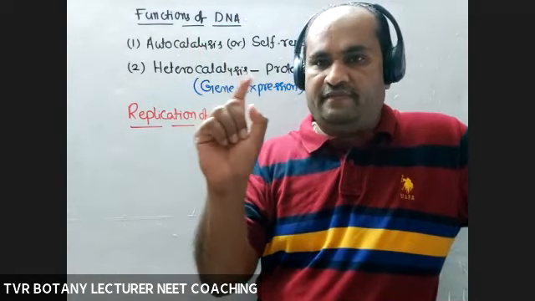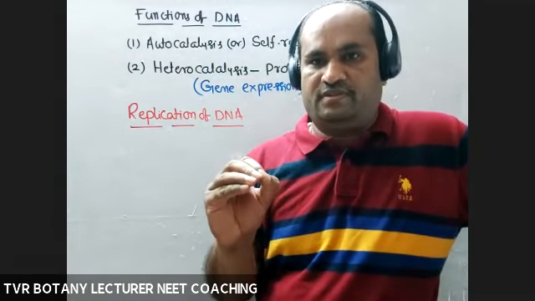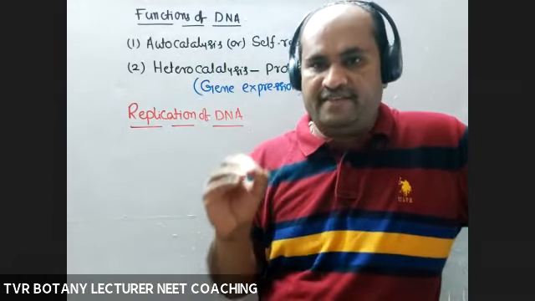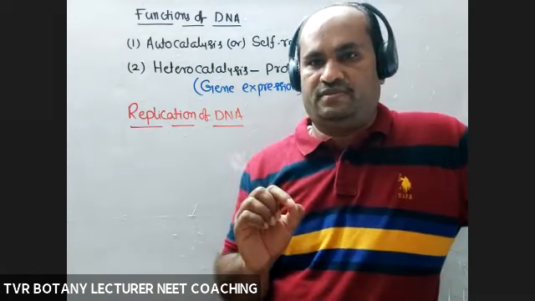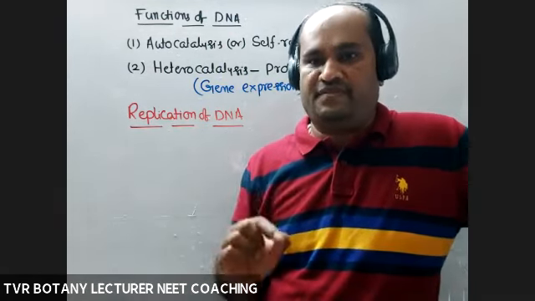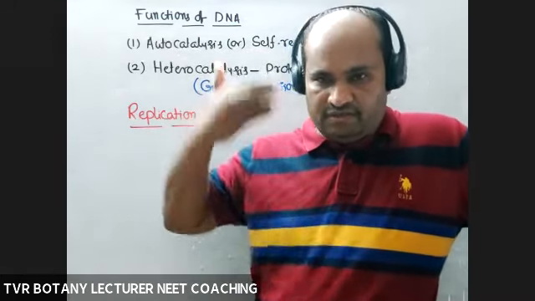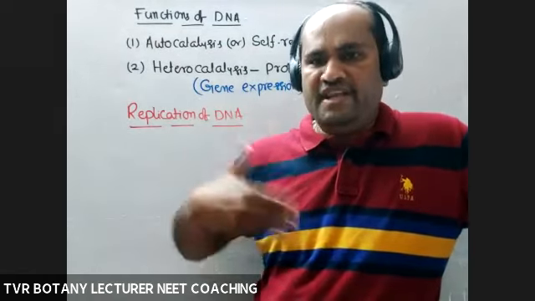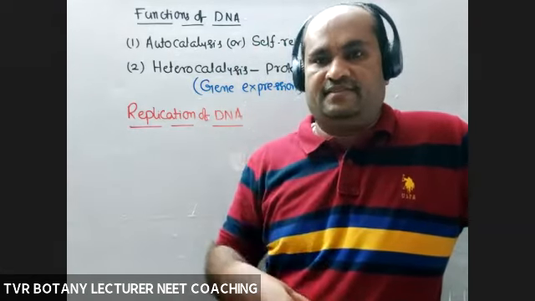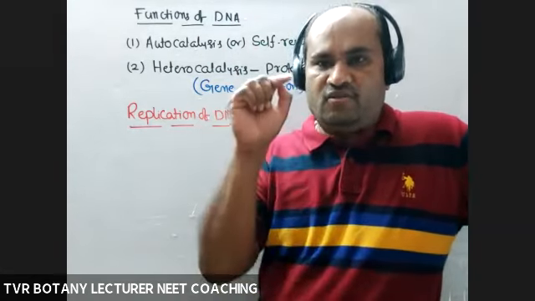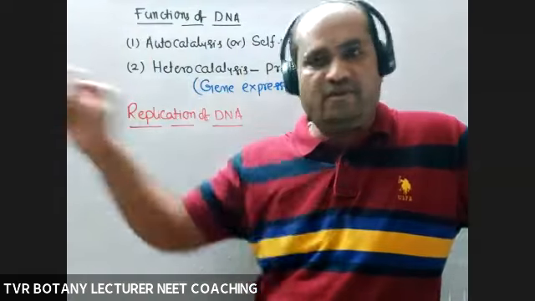Zygote is only one cell with one nucleus. In that nucleus, the diploid number of chromosomes, 2n, is 23 pairs or 46 chromosomes. A chromosome which is not undergoing division is represented by one DNA molecule. That zygote develops into this huge body with millions of cells. Except a few cells, all the cells have at least one nucleus. In each nucleus, what about the number of chromosomes? Equal to the number in the zygote or not?